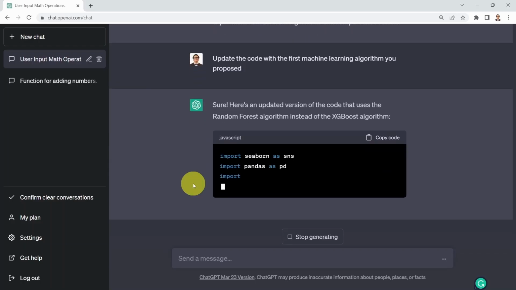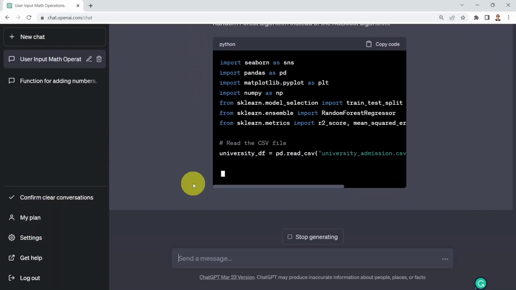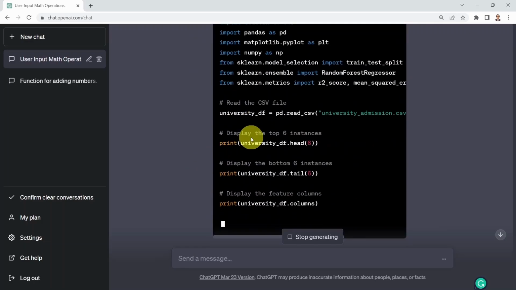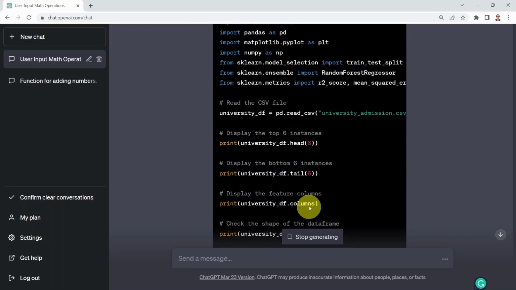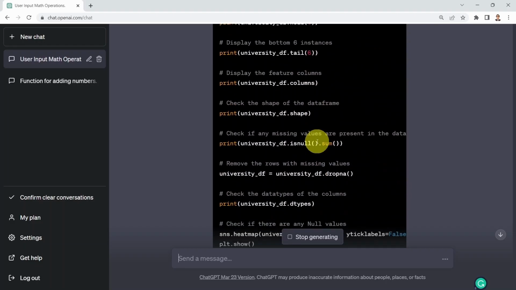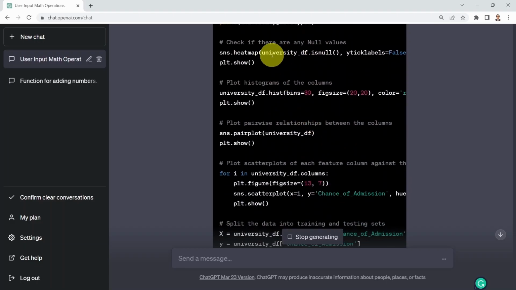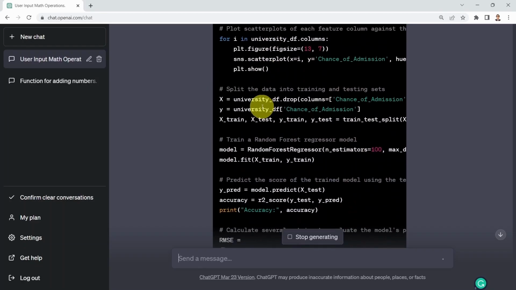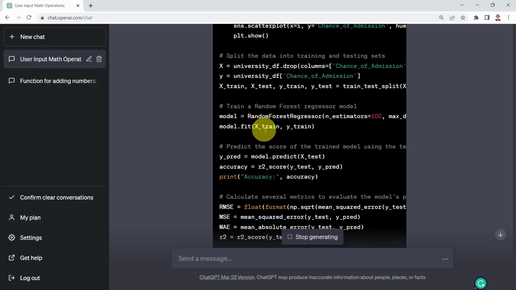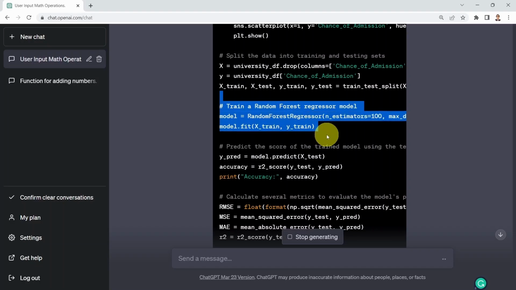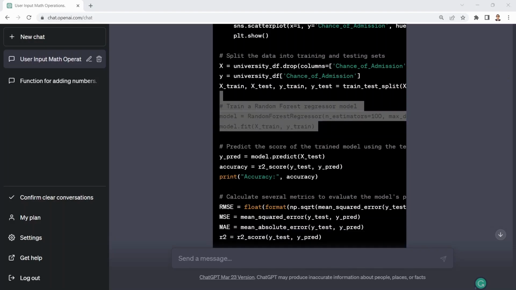And here we go. Sure, this is an updated version of the code that uses a random forest regression model. What you notice is that the code is exactly the same as before. ChatGPT was able to go to the section where we're implementing XGBoost and replace that section with the proper code instead. Let's see if that worked. It basically kept the heat map, the histogram, the pair plot visualization, everything is the same. We took X and Y inputs, and here we go. What you notice is now we are training a random forest regression model instead of using the XGBoost algorithm, which is, again, pretty incredible, super powerful.